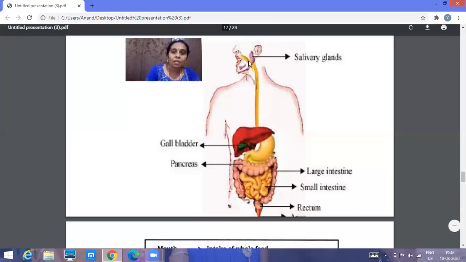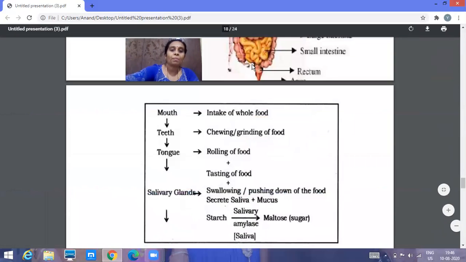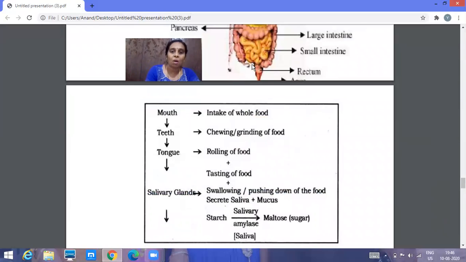See, in this buccal cavity itself, you can see the salivary glands which are present over here. These salivary glands will also help in the digestion. So we'll see what the different parts present in the mouth are. The mouth will help in intake of the food. As you know, it's a holozoic nutrition. If it's holozoic nutrition, the first step is nothing but the ingestion of the food. Am I right? So here also there is a mouth which helps in intake of the whole food.